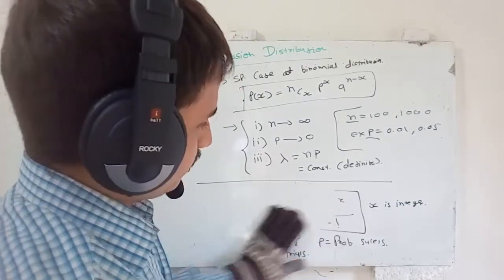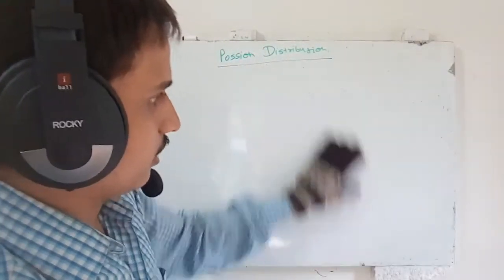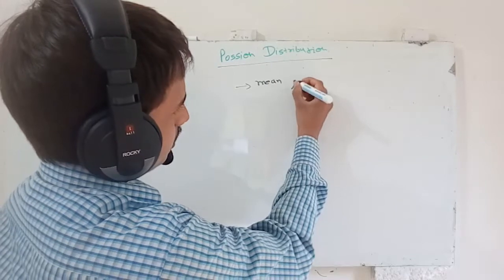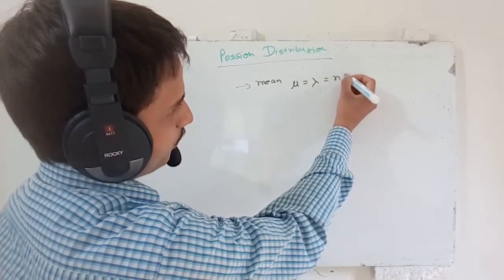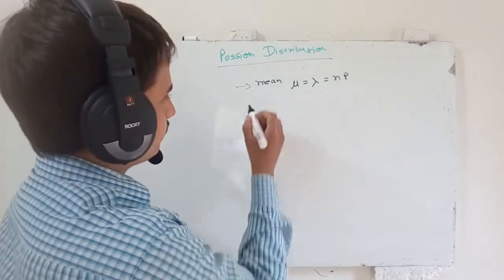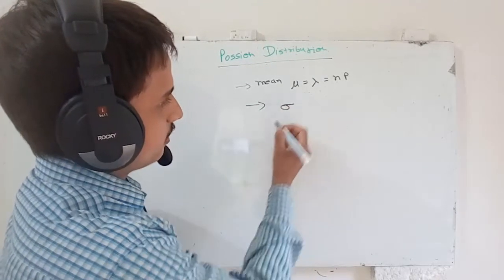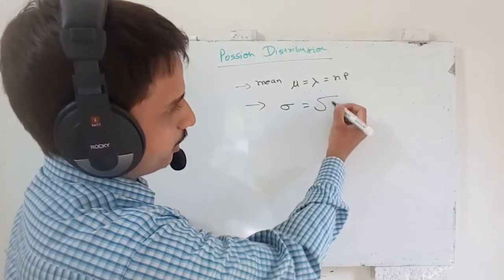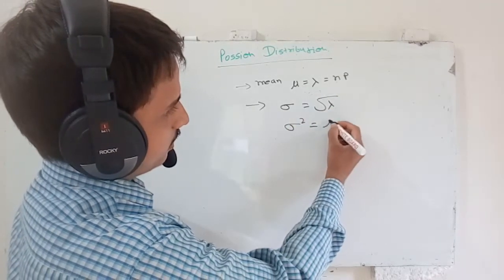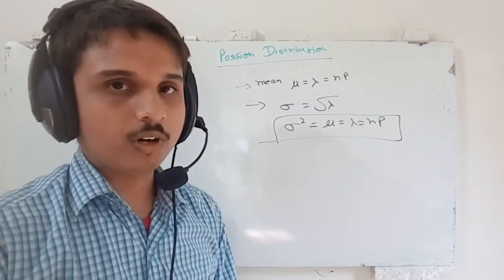Now guys, for this Poisson distribution, lambda is considered the mean value. So for Poisson distribution, the mean is lambda, and it is the multiplication of n and p. So the mean mu is n into p. In Poisson distribution also, the standard deviation is the square root of the mean. So the variance is equal to the mean. So this equation is valid for a Poisson distribution.